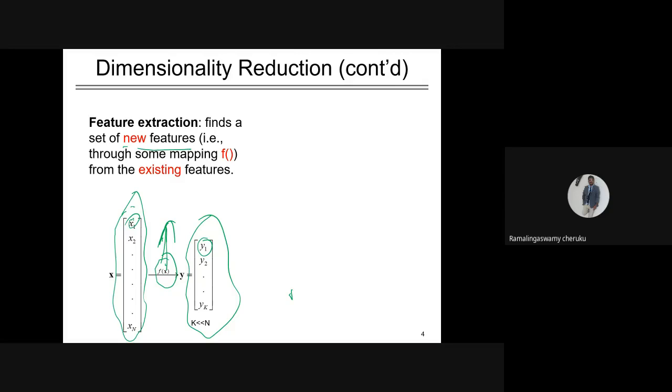We are trying to change x1 to y1 with a certain mapping. It can be a linear mapping or a non-linear mapping. We are transforming x2 to y2. When you transform x2 to y2, you are changing the coordinates, you are changing the axes. Like in coordinate geometry, you transform the axes from the origin to some other set, which will change the origin. You can do the transformation like that. This particular transformation we call feature extraction in the case of dimensionality reduction.